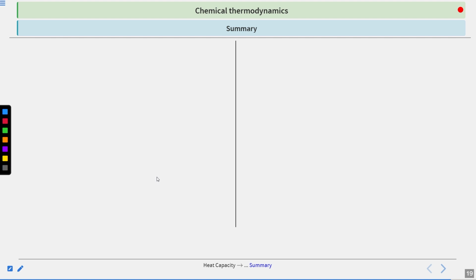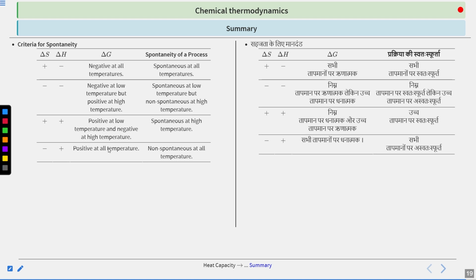Last part of the summary. What is the criteria for spontaneity? That your delta G should be negative. So these were the things that we have discussed. It is positive and negative. If entropy is positive and enthalpy is negative, that is spontaneous at all temperatures.